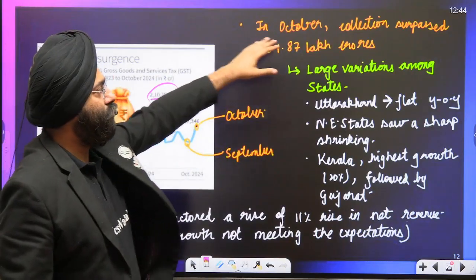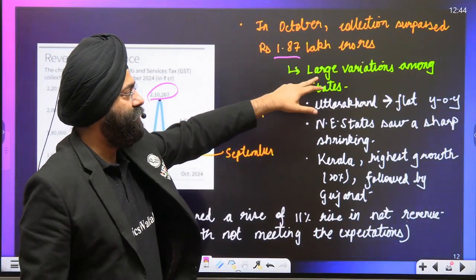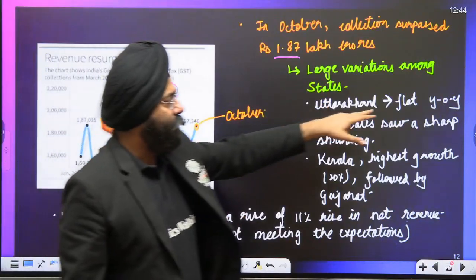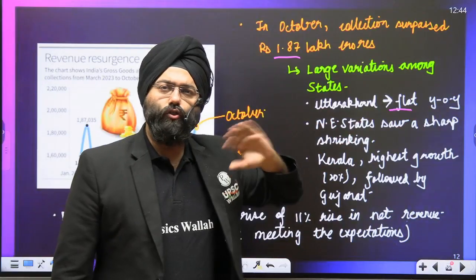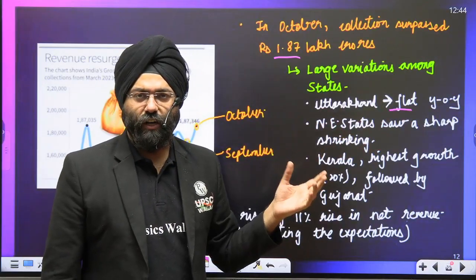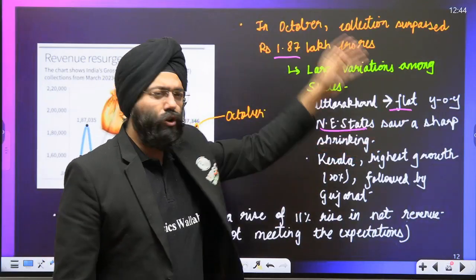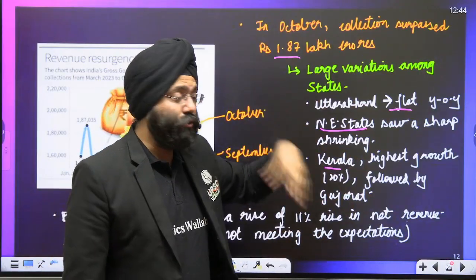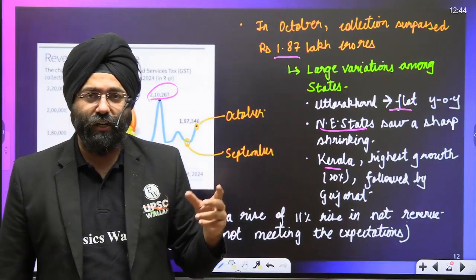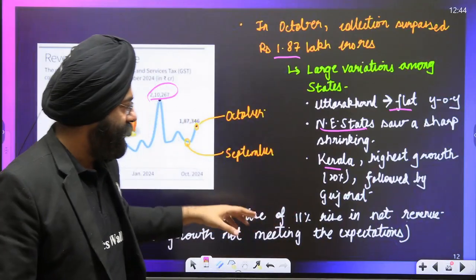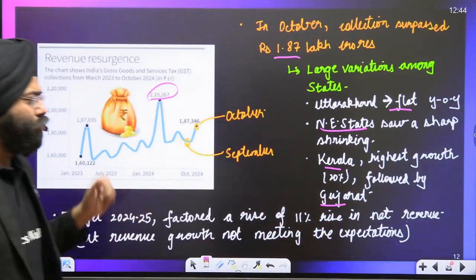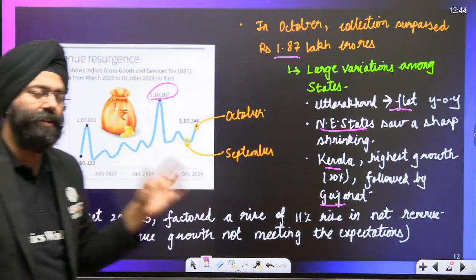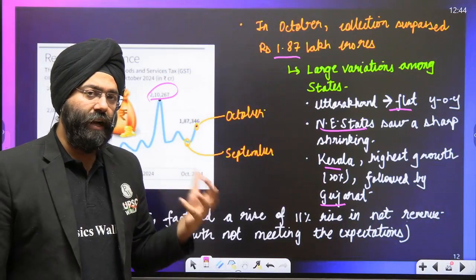Please understand, in October, collections surpassed 1.87 lakh crores. Large variation exists. Now, this is again a dimension. Uttarakhand was flat year on year. That means in Uttarakhand, there was no increase in the GST revenue collection. Northeastern states show a sharp shrinking of GST. Kerala had the highest growth, that means 20% growth in GST collection, followed by Gujarat. But the issue is that though we are seeing a little bit of rise, this is not meeting the goal that the Government of India has.